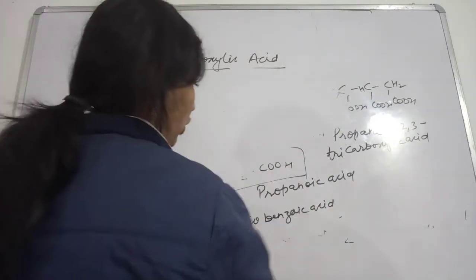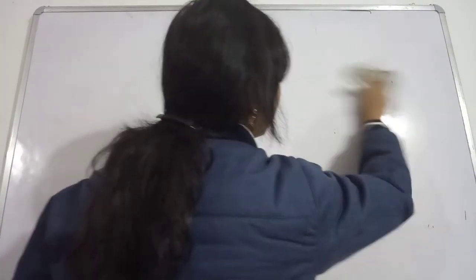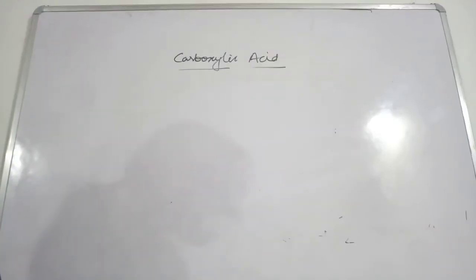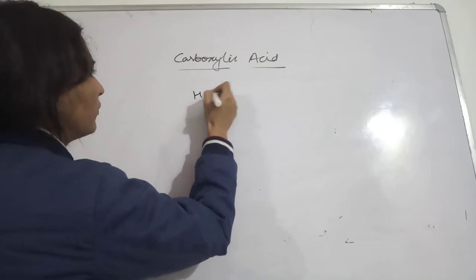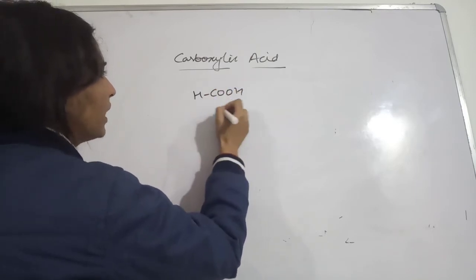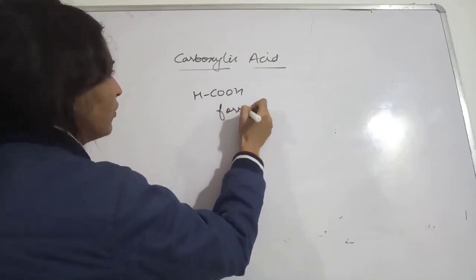Now let's see the common names also. Very important, very famous. Okay, so let's start. See here, carboxylic acid. The very simplest one is called formic acid.